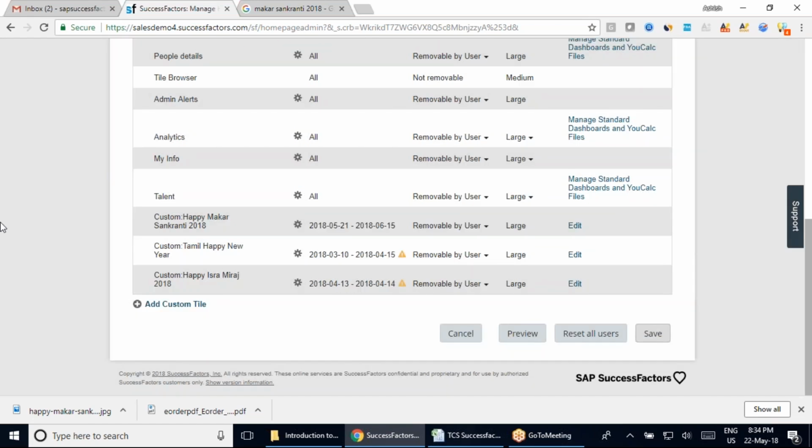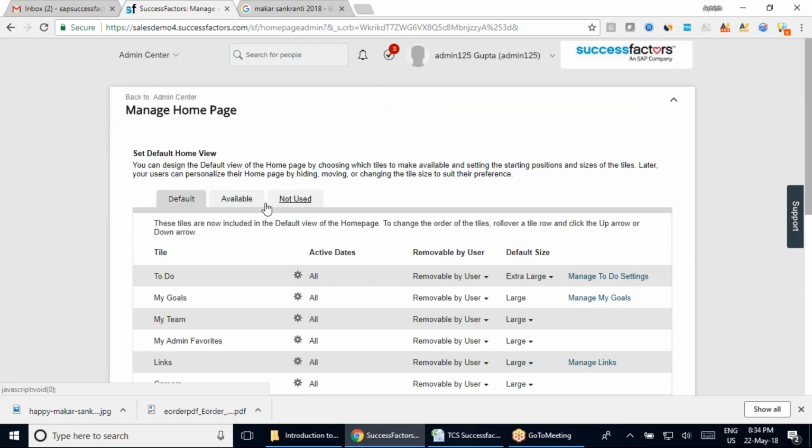And in this default section, you can see there are some more tabs available, and the Not in use tab that we have here.